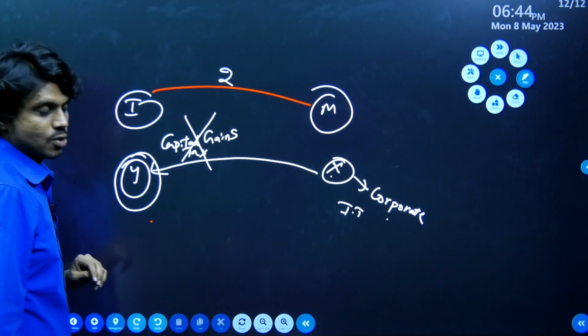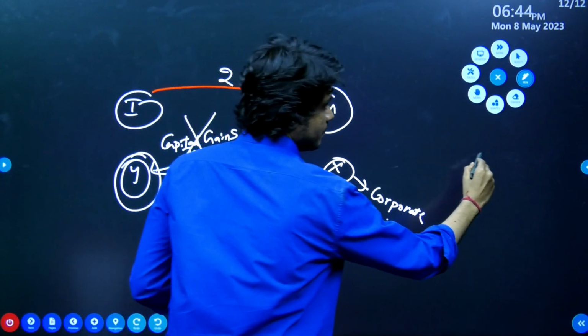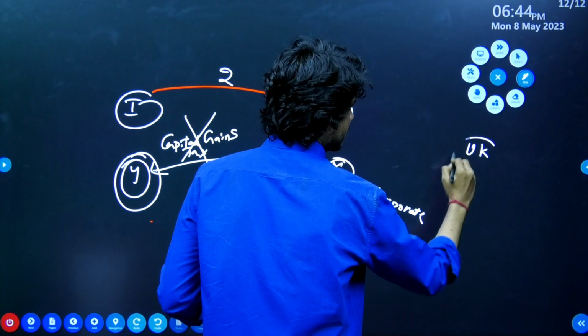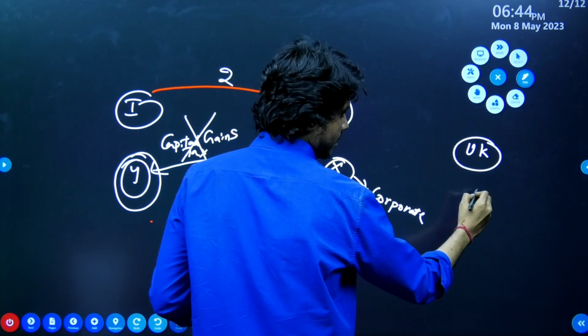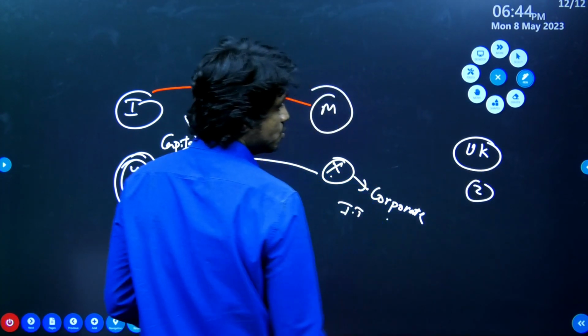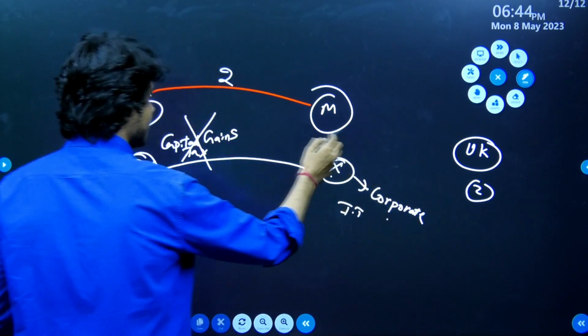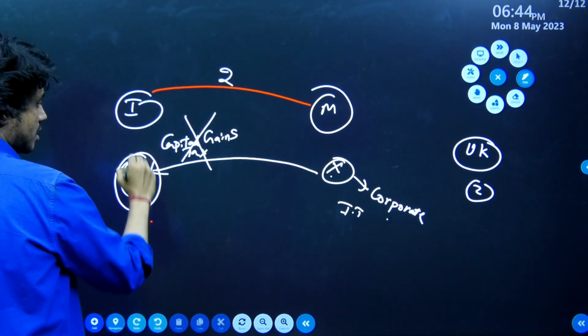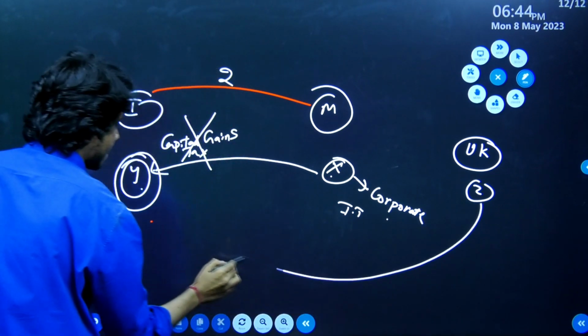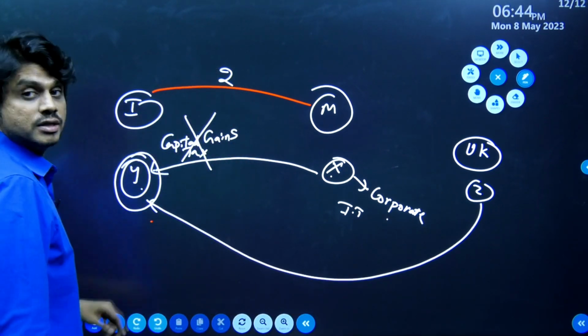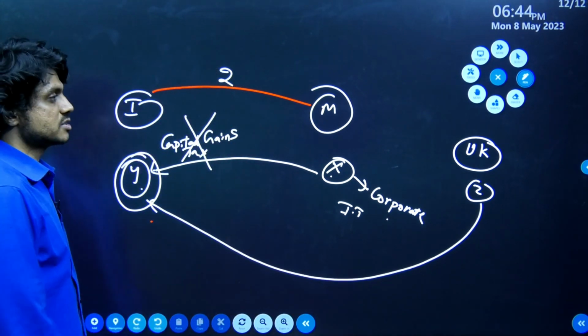India and Mauritius. Now let's say there is a company from the UK. There is a company Z in the UK. Now if this company purchases shares of company Y from India, they have to pay capital gains tax.